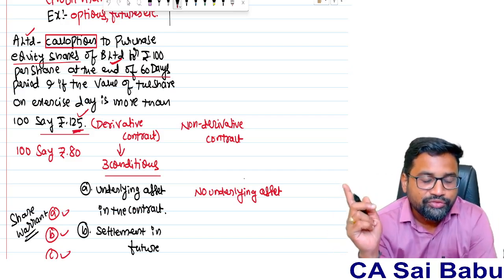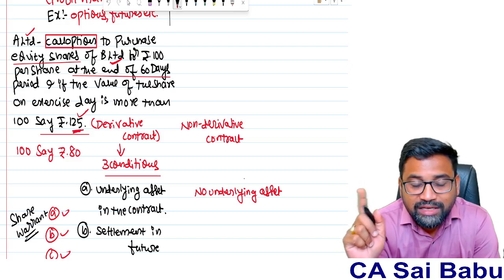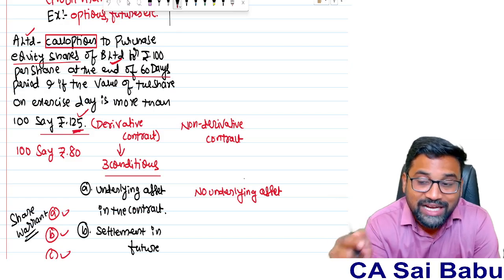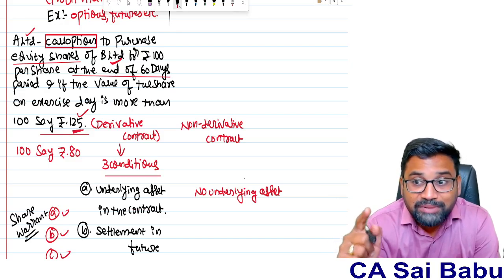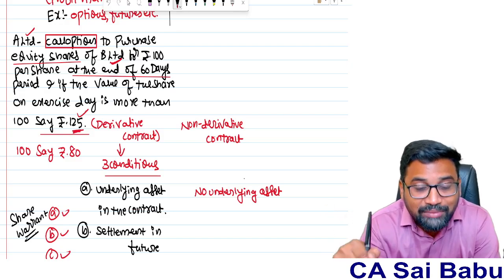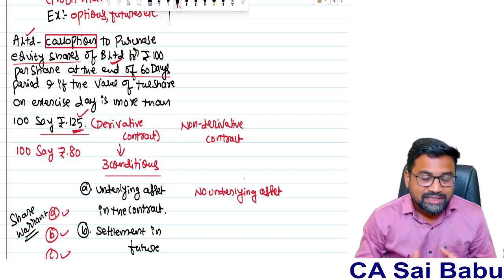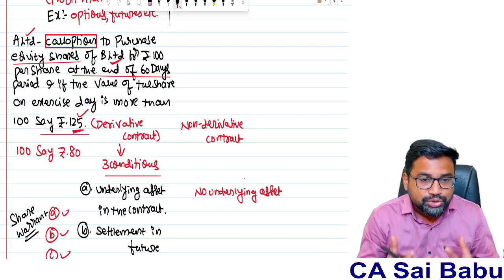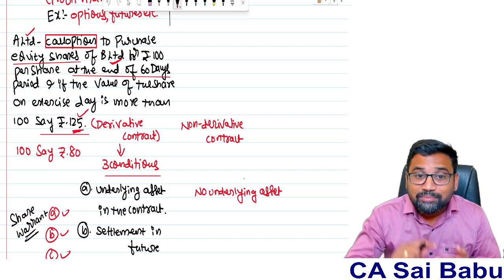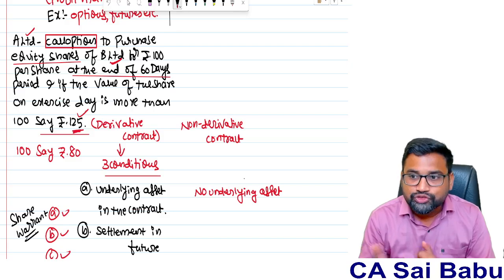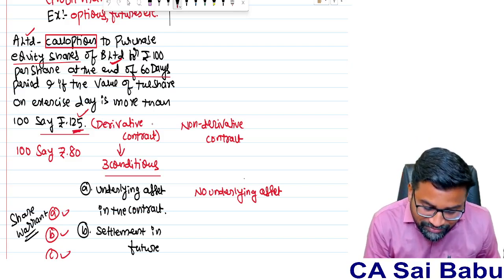From B Limited's point of view, irrespective of the price, they have to sell the share at 100 rupees only to A Limited. They are under the obligation. So for them, it becomes a financial liability. For A Limited, it becomes a financial asset, because the standard says any contractual right to exchange any assets or liabilities under potentially favorable conditions. So the best examples could be options and futures. They are called derivative contracts.